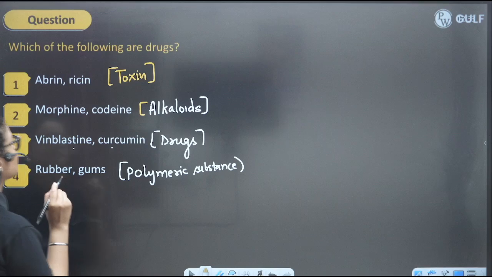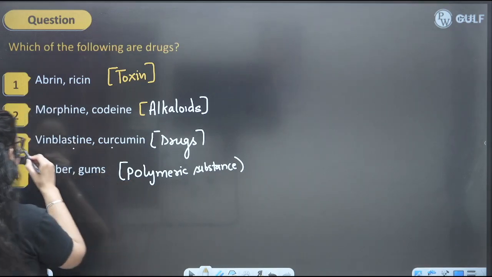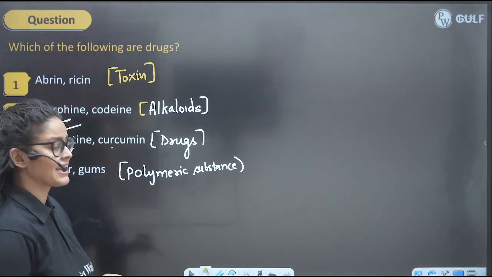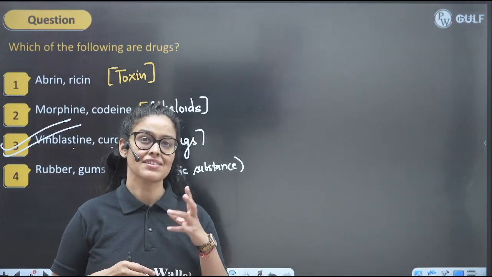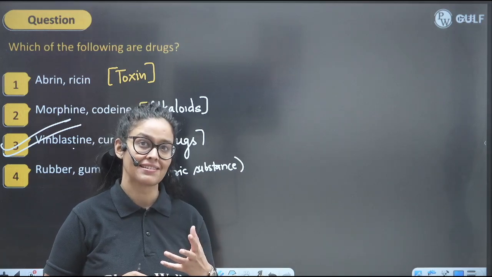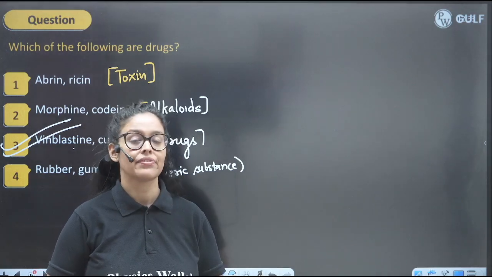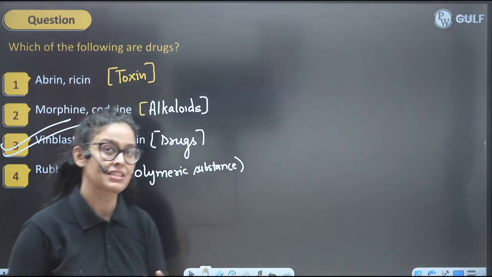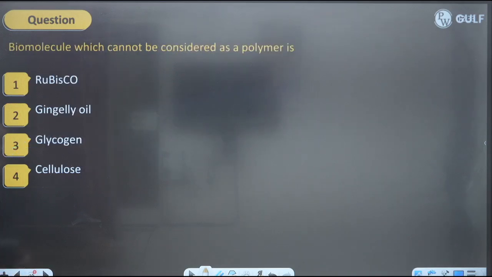So what will be the perfect answer to which of the following are drugs? Vinblastine and curcumin. These drugs are used to treat cancer and all. So you have to remember the secondary metabolites which are given in your NCERT.